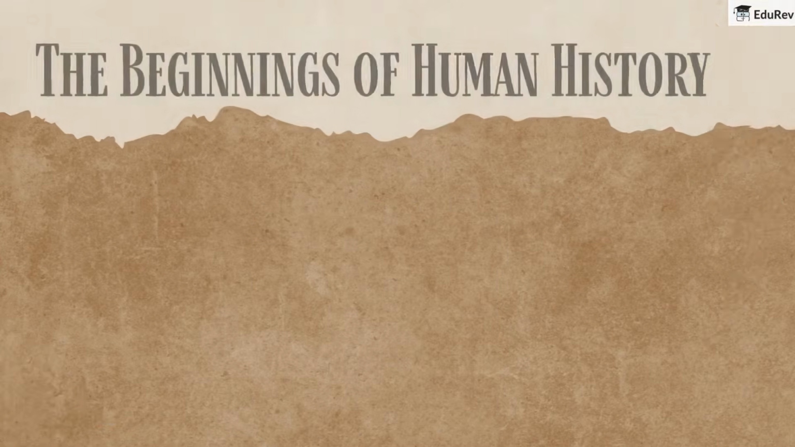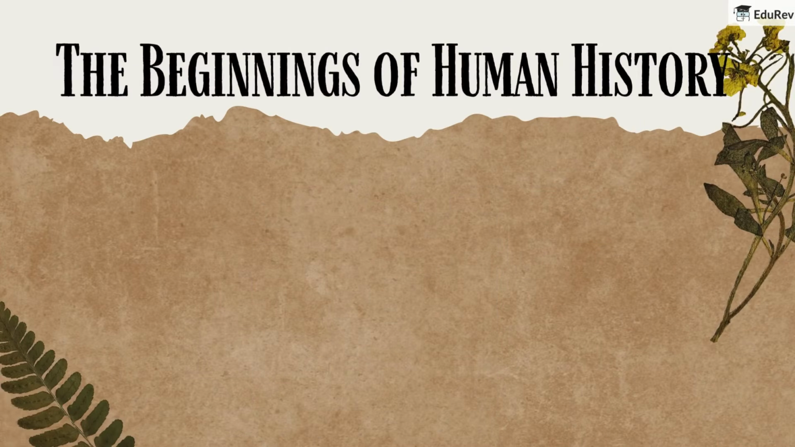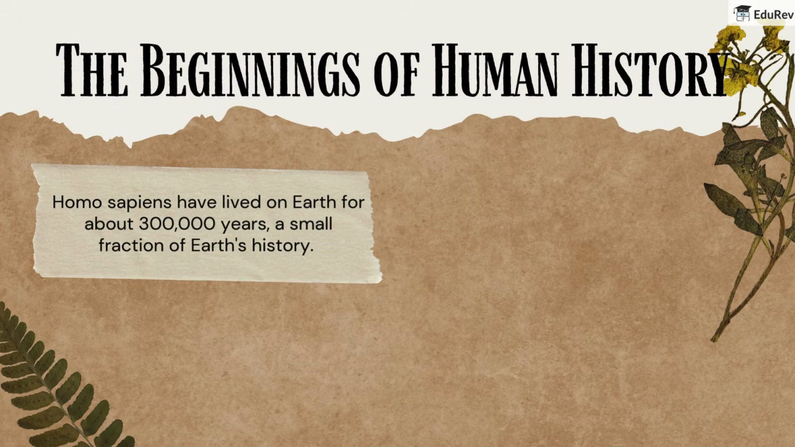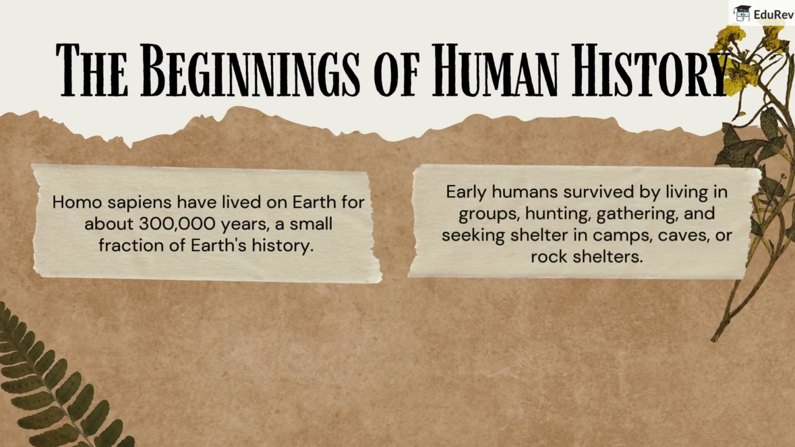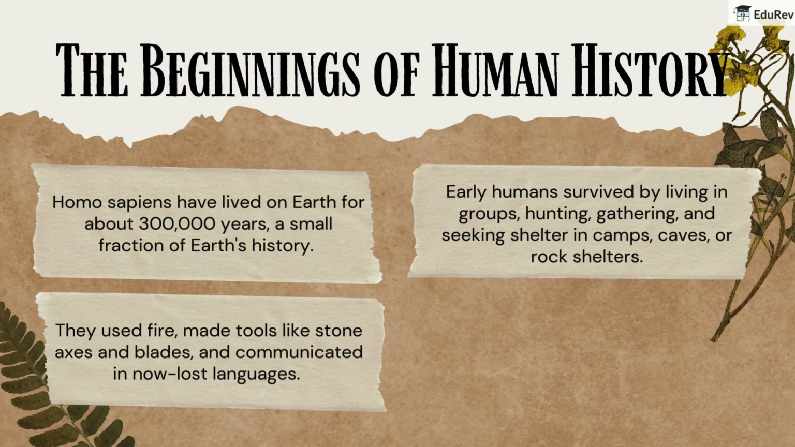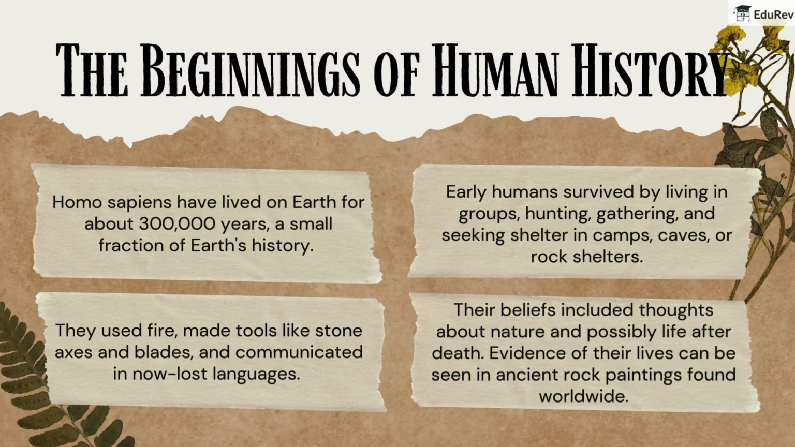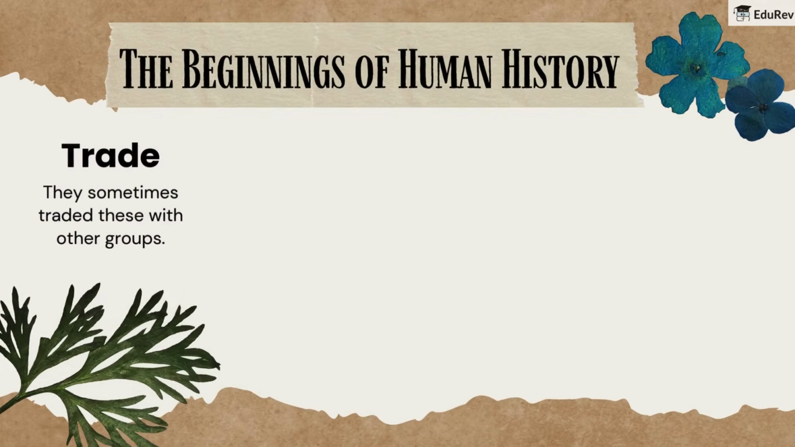Let's explore the beginnings of human history. Homo sapiens have lived on Earth for about 300,000 years, a small fraction of Earth's history. Early humans survived by living in groups, hunting, gathering, and seeking shelter in camps, caves, or rock shelters. They used fire, made tools like stone axes and blades, and communicated in now lost languages. Their beliefs included thoughts about nature and possibly life after death. Evidence of their lives can be seen in ancient rock paintings found worldwide. They sometimes traded with other groups.